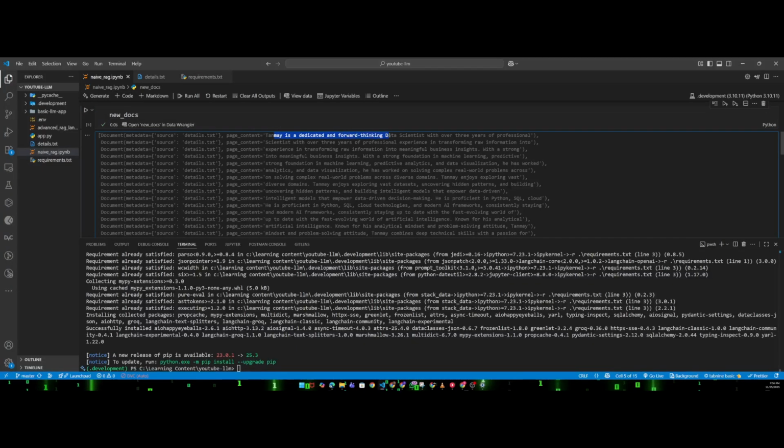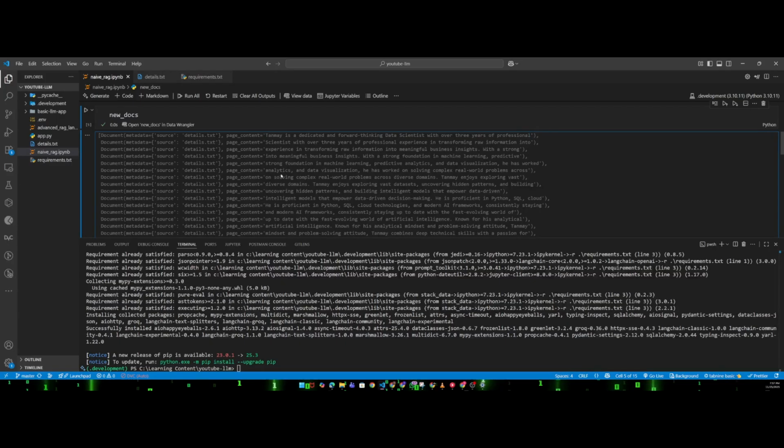Tanmay is a dedicated forward thinking data scientist with over 3 years of professional. See, it has only till professional. Now the next chunk: scientist with over 3 years of professional experience in transforming raw information into. So what is happening? In this chunk I have some of the data, and in this one I have some previous context as well as some new context.